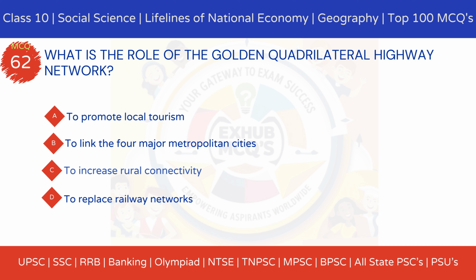Option A, to promote local tourism. Option B, to link the 4 major metropolitan cities. Option C, to increase rural connectivity. Option D, to replace railway networks.